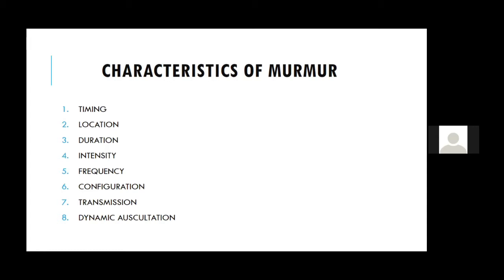Then there is something known as dynamic auscultation, which you should do for all the patients in all murmurs. Let it be respiration, inspiration or expiration, positional like on standing or on lying down. Then it can be left lateral position or sitting position. It can be drugs like amyl nitrate, or maneuvers like Muller's maneuver and Valsalva maneuver. It can be isometric exercises like hand grip and squatting. So these are the various dynamic auscultation maneuvers which we should do in all murmurs.